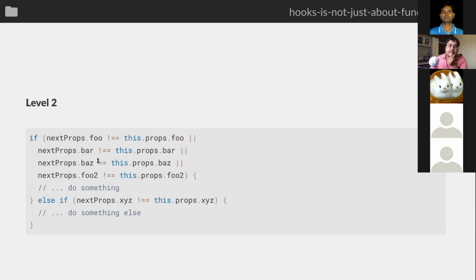Yeah. Can we use any switch case? Yes, no. But how to use switch case here? I'm not sure, because you have to check if foo of next props is not equal to this.props.foo, right? I'm not sure how to use switch case here.